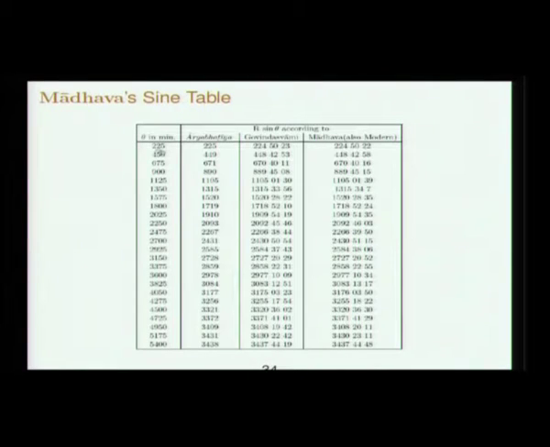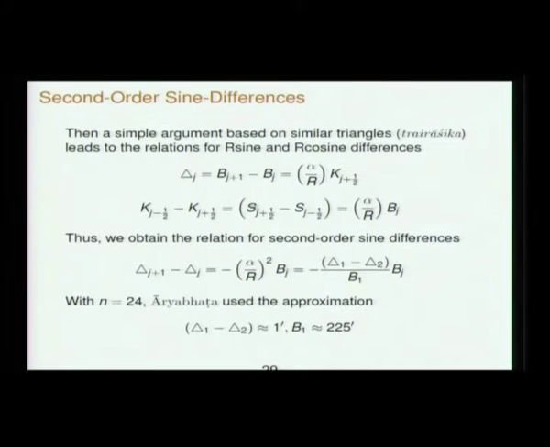So with that he obtained a sine table. We have seen that sine table earlier, but let us see. Aryabhatta's sine for 225 minutes is 225 itself. The first sine difference is 224 minutes. The second sine difference is 222 minutes. The third sine difference is 219 minutes. Like that it goes. Now, what does Nilakantha do? He derives this equation, which is exact.